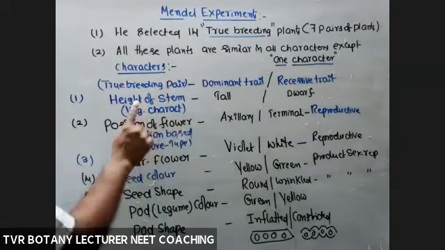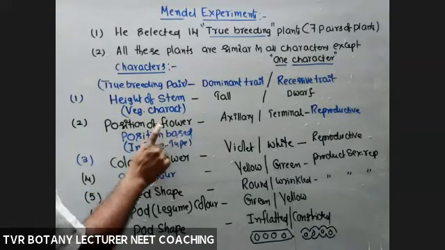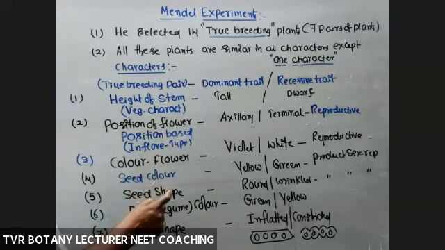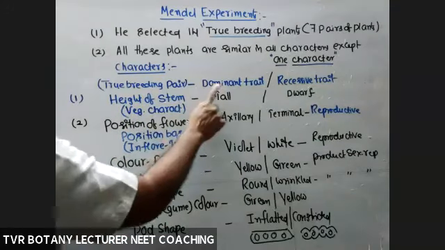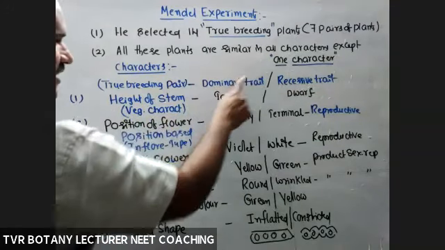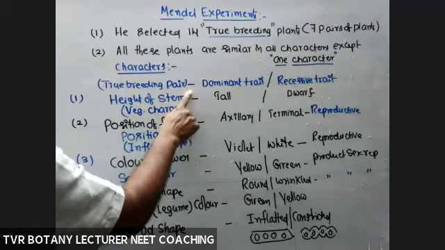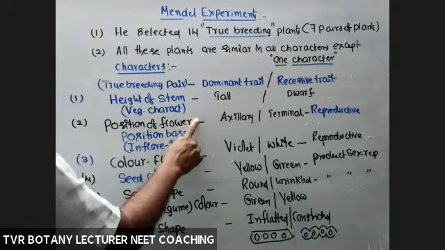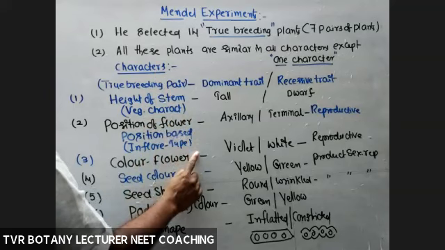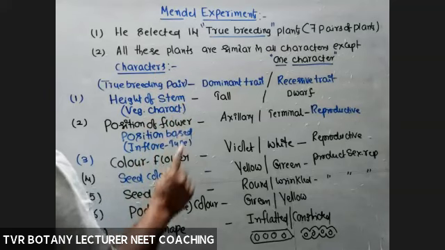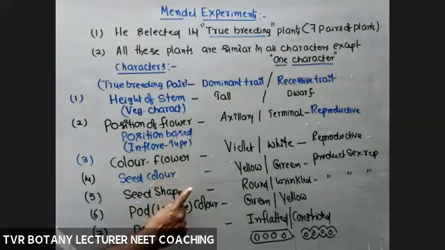14. Okay, so pair 1, pair 2, 3, 4, 5, 6, 7 pairs. Each pair is dissimilar in one character. One character or not? What is that character? Height here, position of flower here, flower color here. Seed color here, seed shape here, pod color here, pod shape.